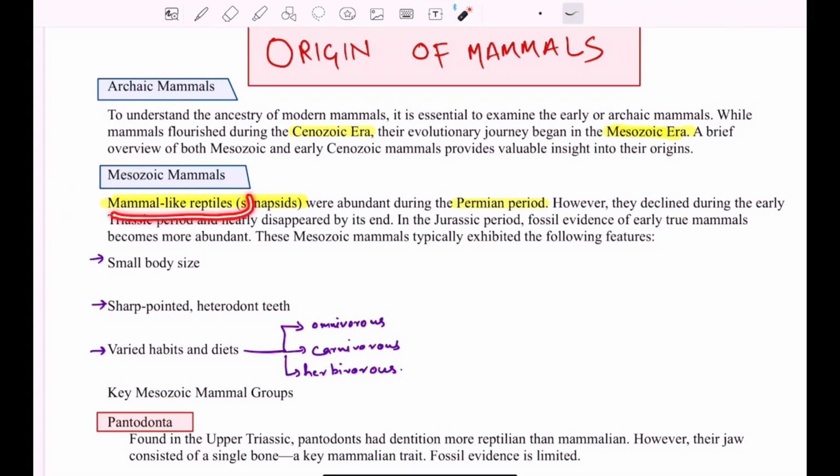These were the mammal-like reptiles. As we know, we have earlier studied the origin of reptiles, where we even read about the one stalk where the mammal-like reptiles gave rise to the mammals. These were abundant during the Permian period, but slowly during the Triassic period they started to decline, and then they never appeared. And if you see the fossils of the Jurassic period, they became abundant during this period.